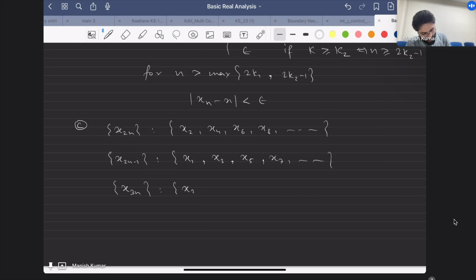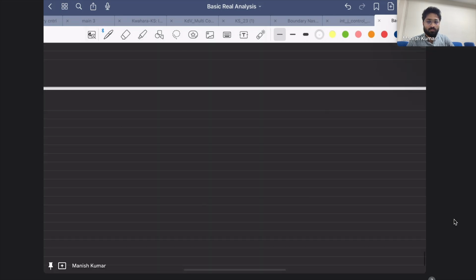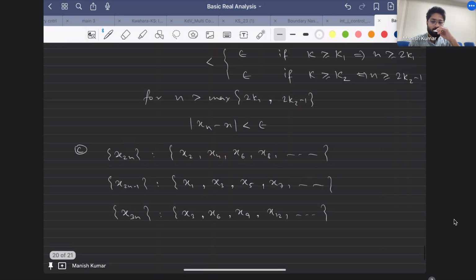Sir, if we make a sequence x6n, then it will be a subsequence of both the sequence x2n and the sequence x3n. Correct. So the limits of x2n and x3n will be the same, sir. And then, sir, for 3 and 5, if we take multiples, sir, 3 into n square.